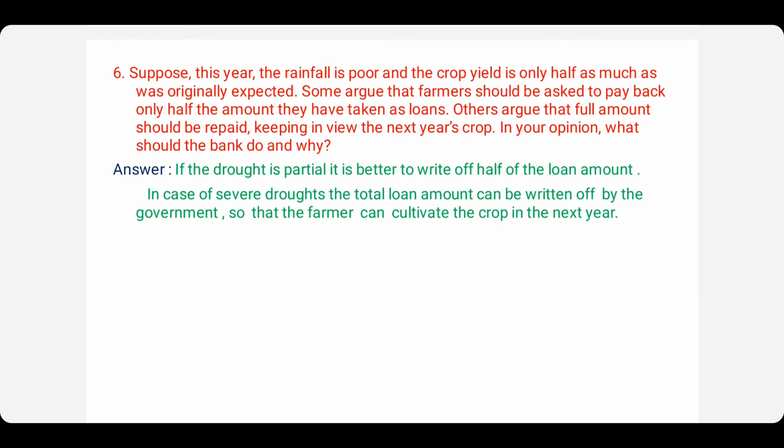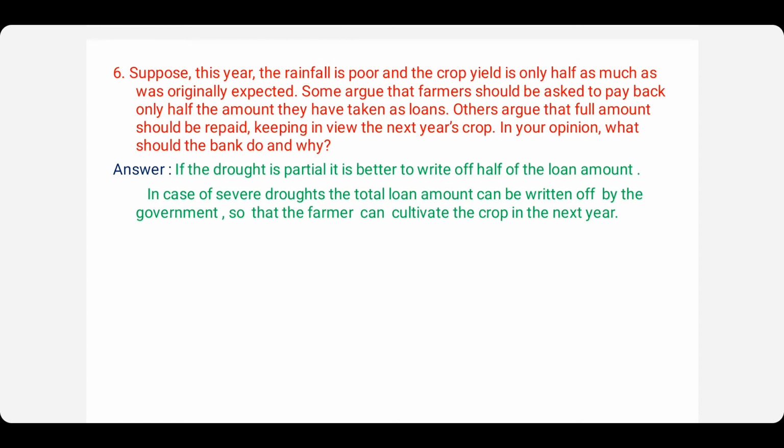On to the sixth question. Suppose this year the rainfall is poor and the crop yield is only half as much as was originally expected. Some argue that farmers should be asked to pay back only half the amount they have taken as loans. Others argue that the full amount should be repaid, keeping in view the next year's crop. In your opinion, what should the bank do and why?